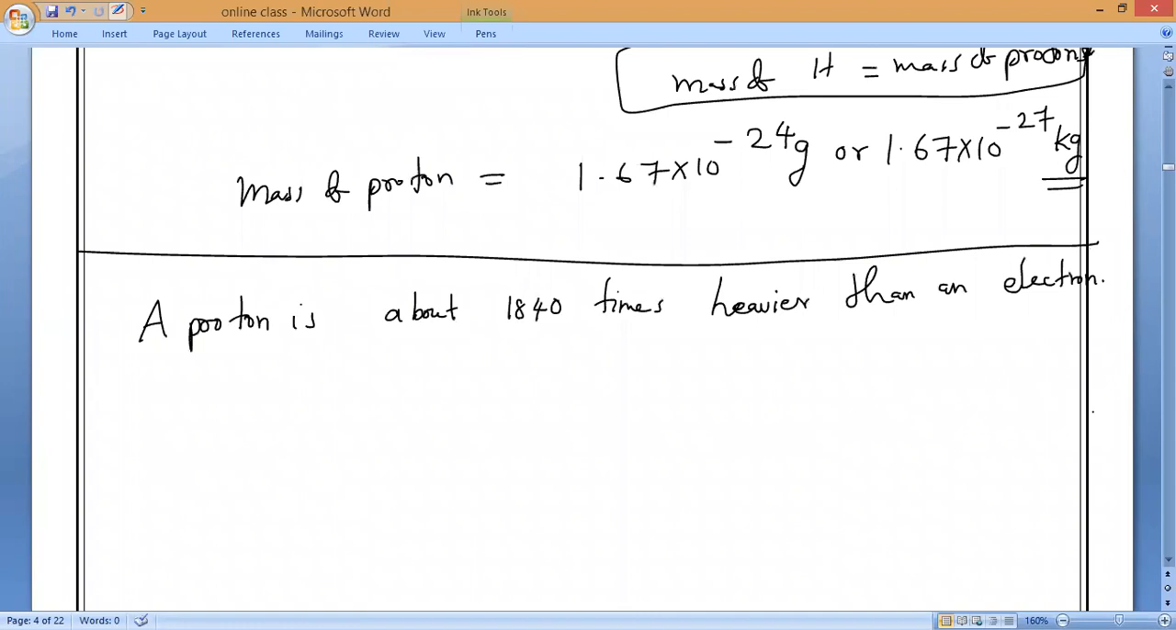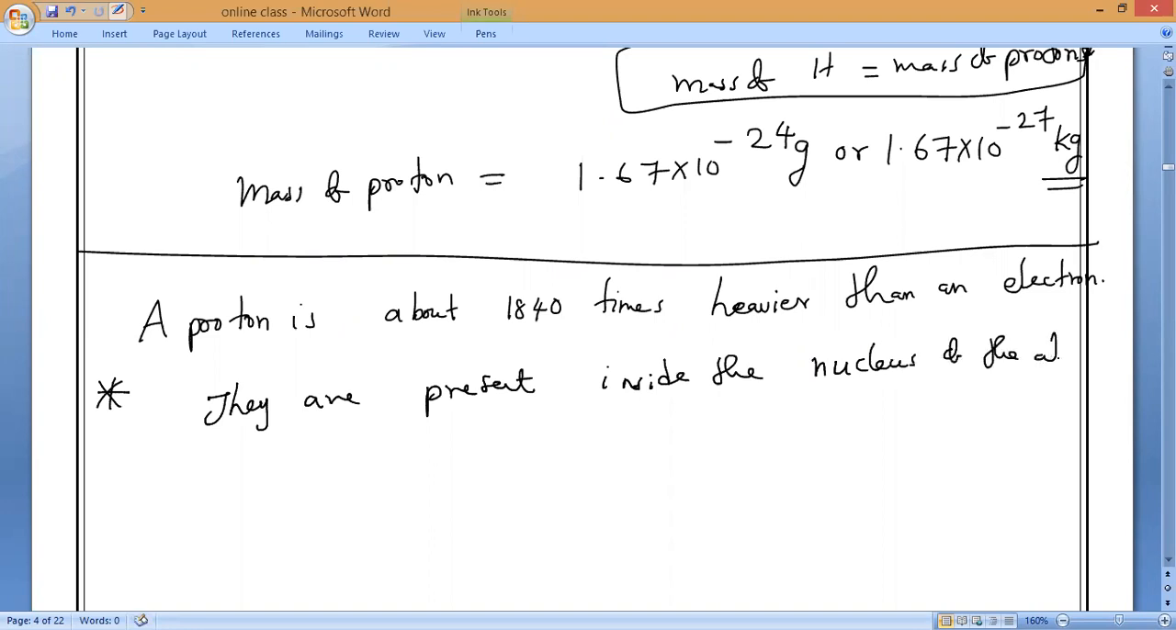Please write it. Where are protons present? Protons are present inside the nucleus of the atom. How it has been formed, we'll find in the Rutherford experiment, which we'll study in the coming classes. Don't worry. So the positive charge of the nucleus is due to the presence of protons only.